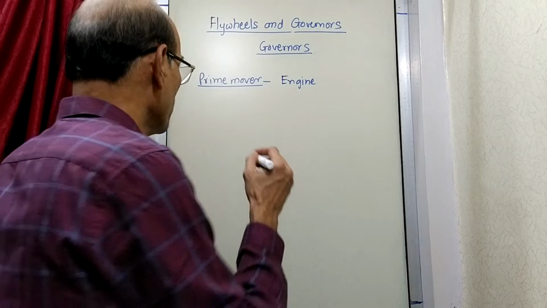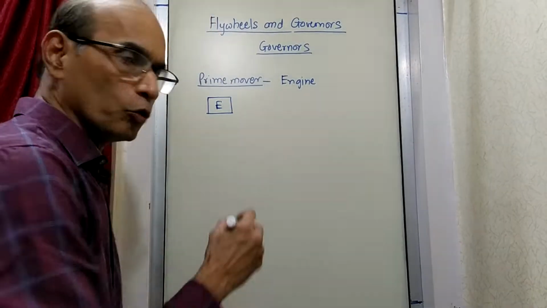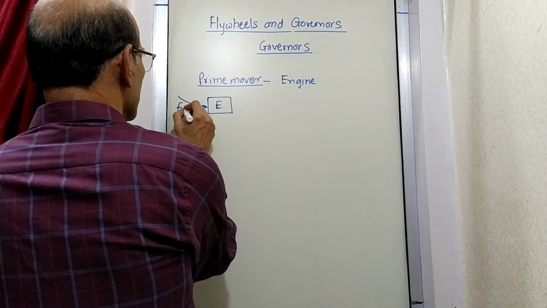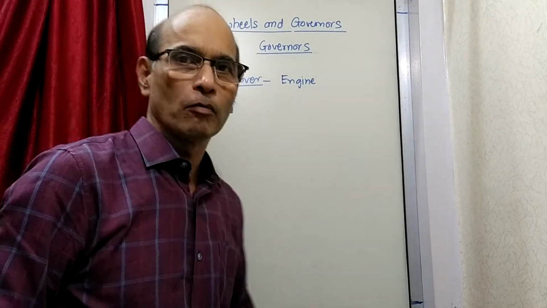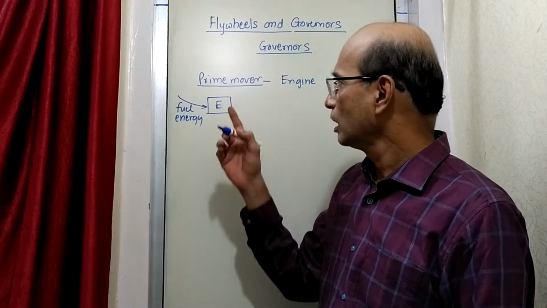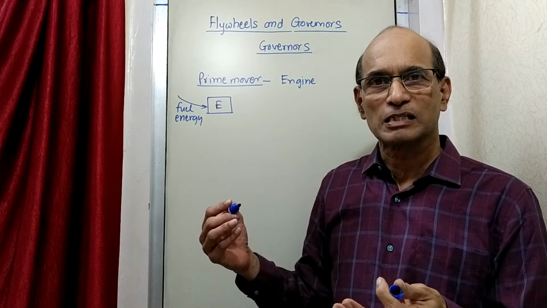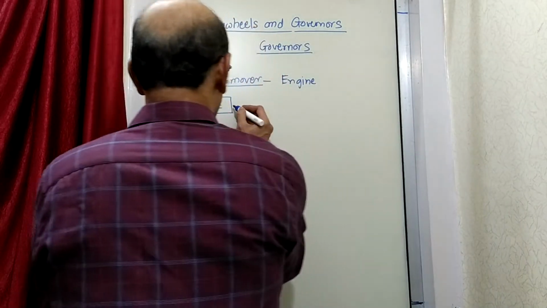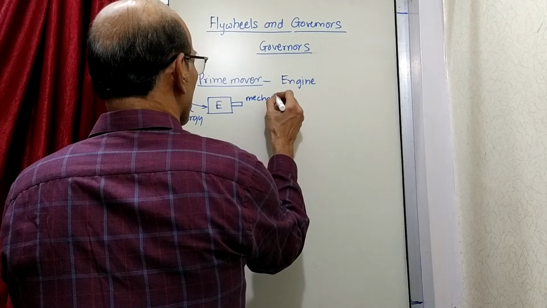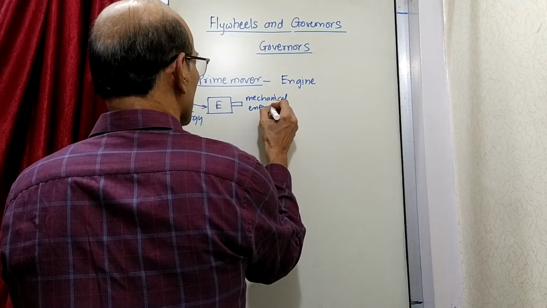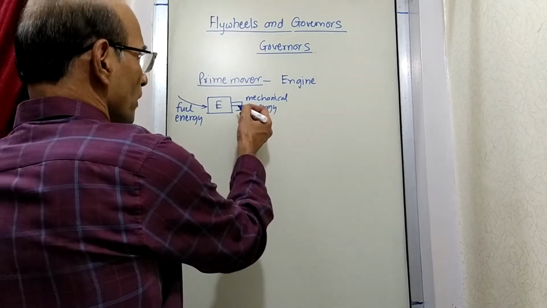As all of you know how an engine works, suppose I draw this box to represent the engine. Then to this engine we are supplying fuel energy. So energy in the form of fuel is given to the engine. Then whatever process takes place inside the engine, the result is we get mechanical energy at the output shaft of the engine. So here you get mechanical energy as the output. In what form? Mechanical energy in what form?